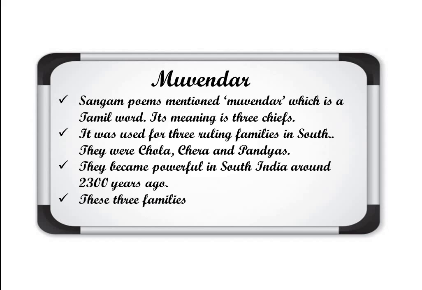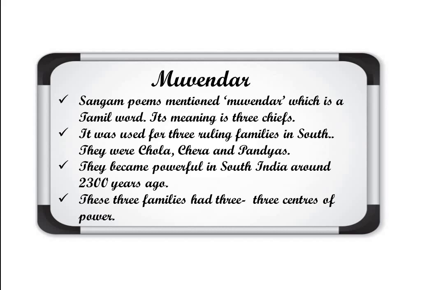These three families had two centers of power each, so altogether six centers of power. How?